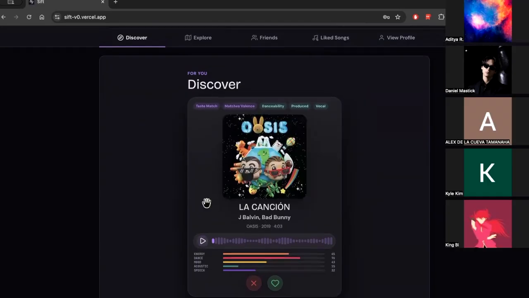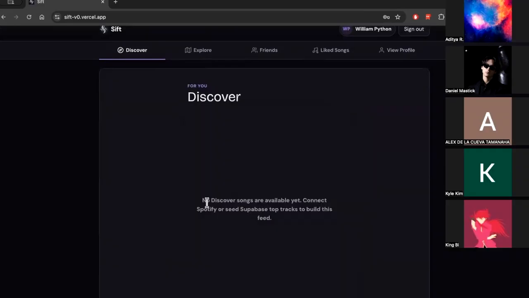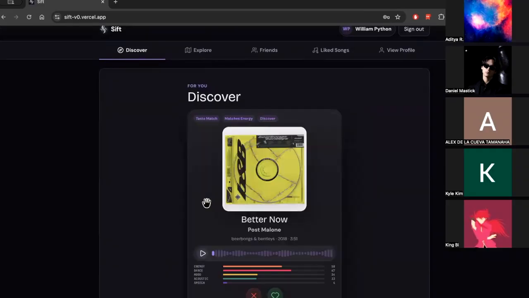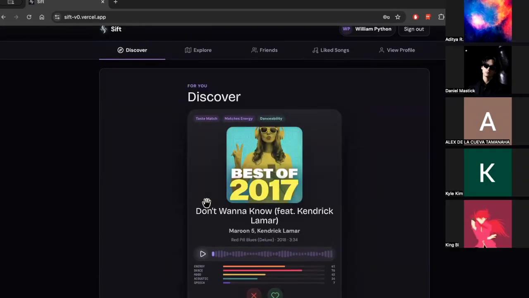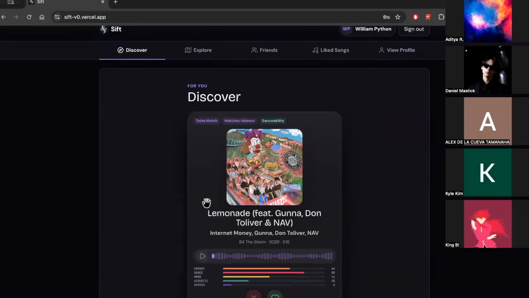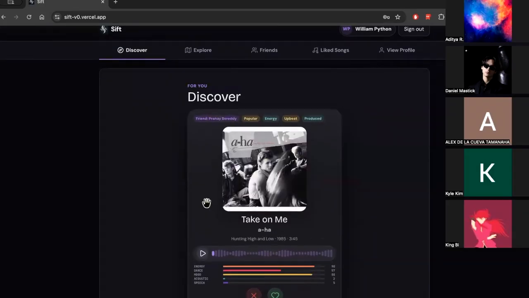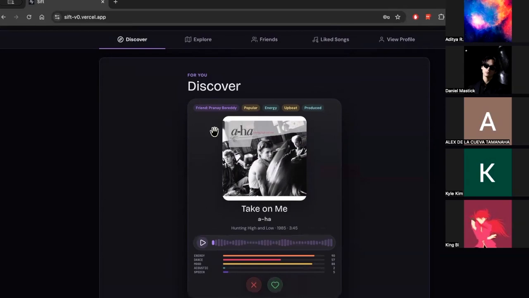Discovery is also about close matches, but it also mixes in a little social touch. If one of your friends likes a song that you haven't seen yet, Discover can slip it in as a friend recommended card. When Discover loads, it looks at your current taste and skips anything you've already swiped on and serves up the cards that fit you best.